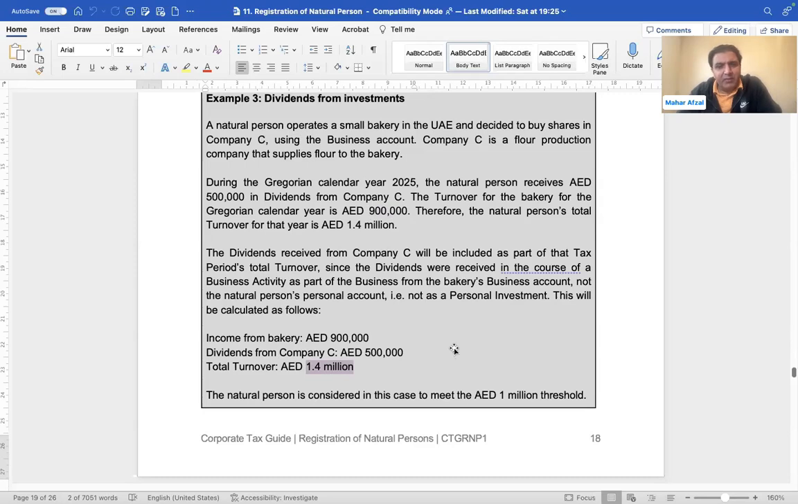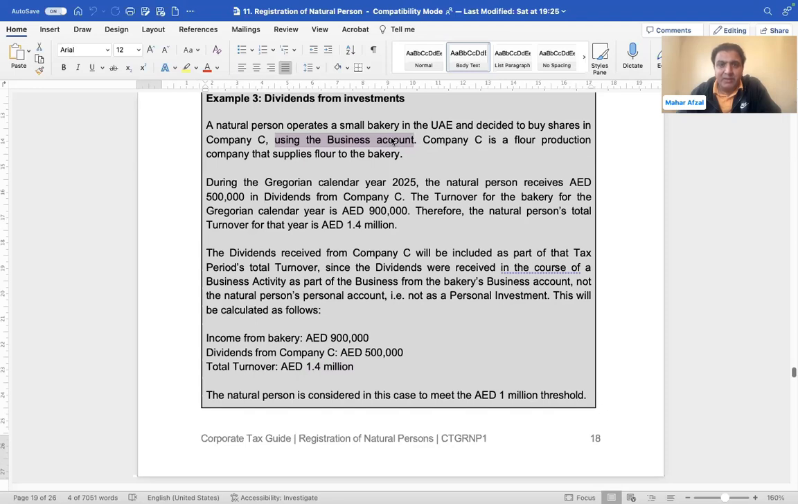A natural person operates a small bakery in the UAE and decided to buy shares in company C using the business account. This line is very important, which I missed. Basically, the investment is not being made by the natural person. This investment is being made by the company. If the investment is made by the company, it will be considered company business income. So this is the company's investment income, the company dividend income is 500,000.